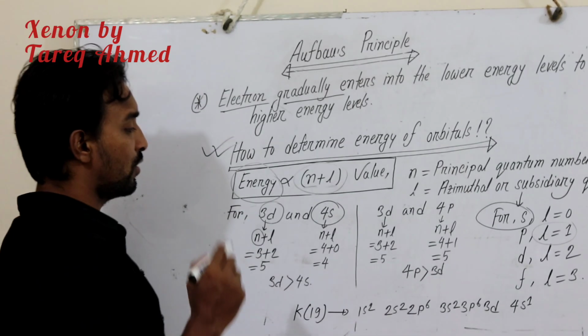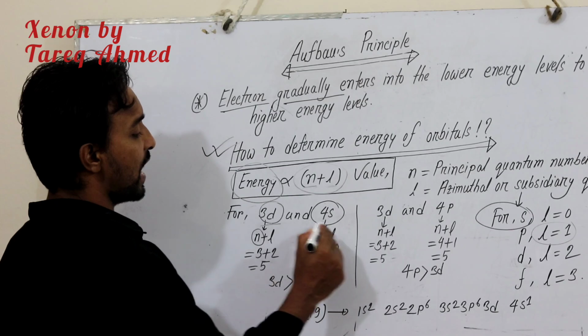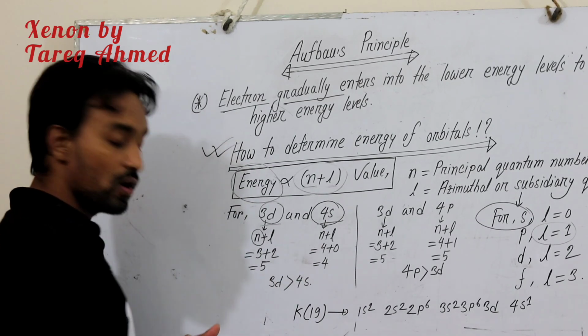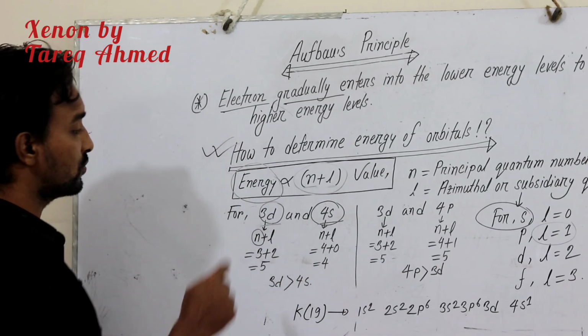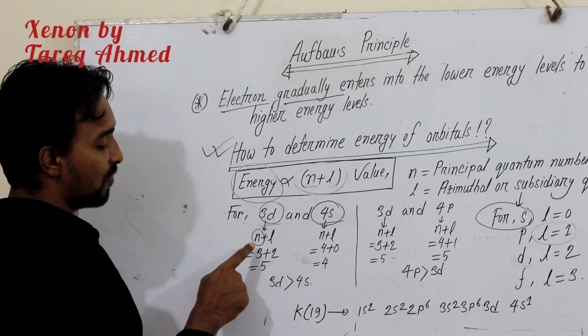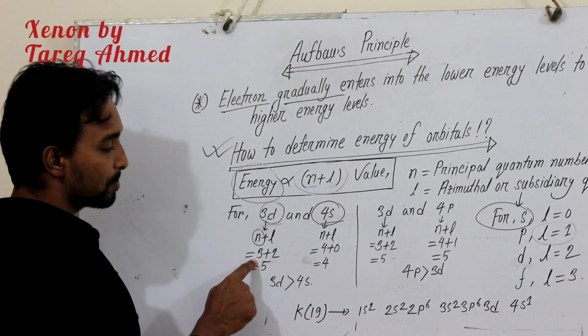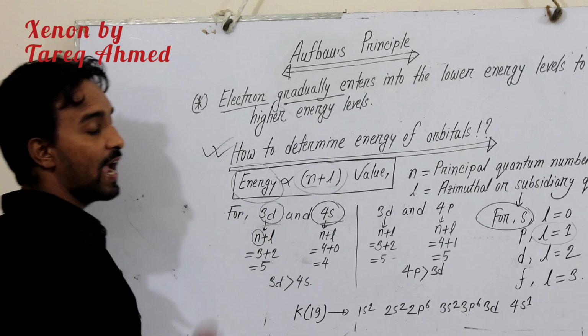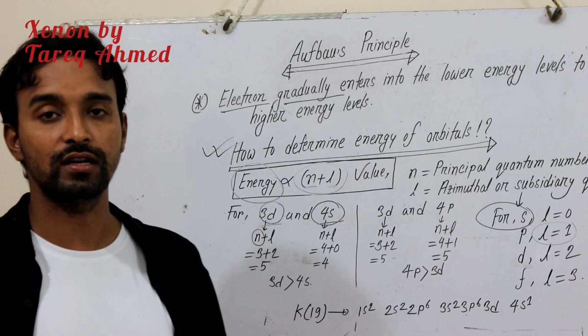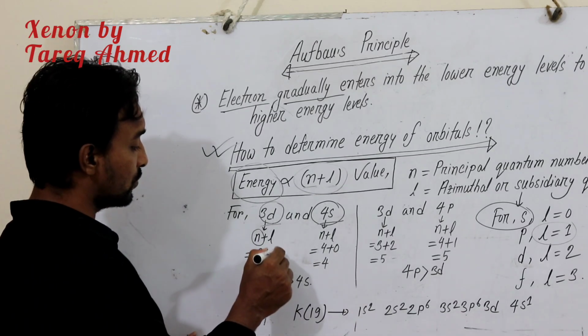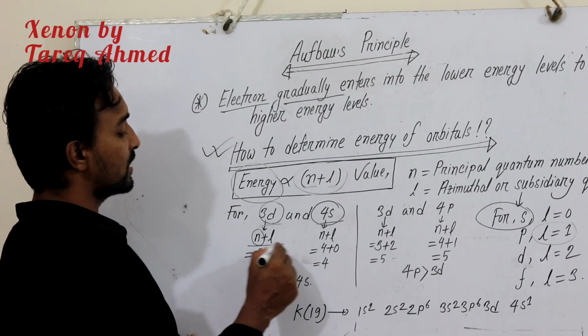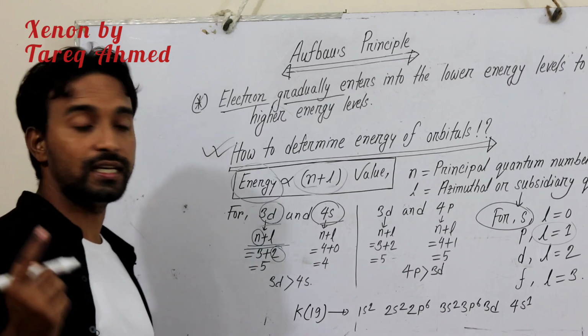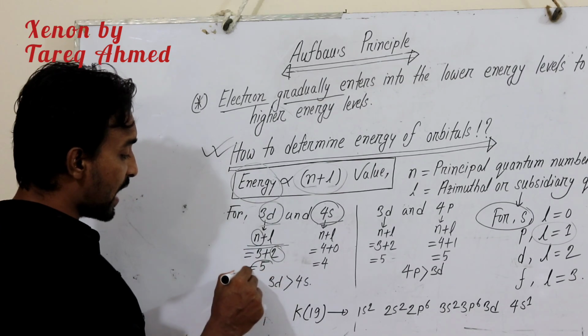So if we find the energy of 3d and 4s, for 3d the value of n is 3, and for d the azimuthal quantum number is 2. So the n plus L value of 3d is 5.